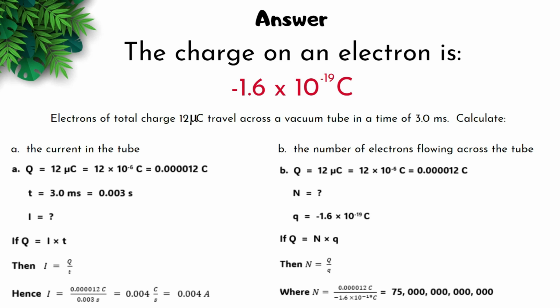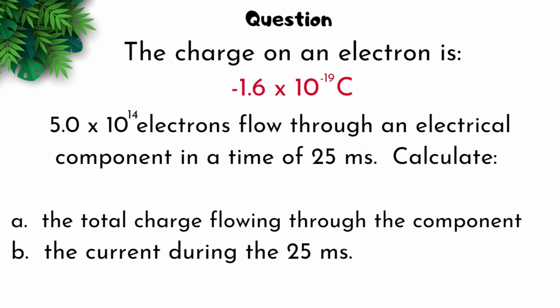Okay, it's ignored. Now, we have 5.0 times 10 to the 14 electrons flow through an electrical component in a time of 25 milliseconds. First, you want to calculate the total charge flowing through the component, and then you want to calculate the current during the 25 milliseconds. So we have all that we need. You may pause the video to try to answer this question.